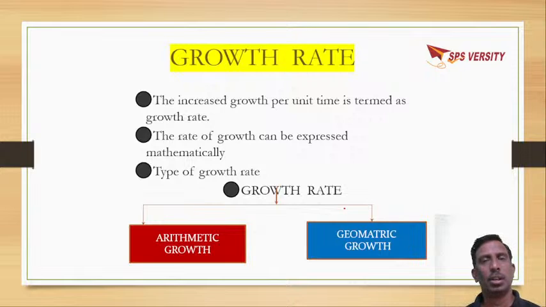Okay. So how to calculate this? Is there any parameter to see how growth has occurred? That is called growth rate. The increase in growth per unit time, where you can take either 24 hours or 48 hours or 72 hours, a defined time, is mentioned as growth rate.